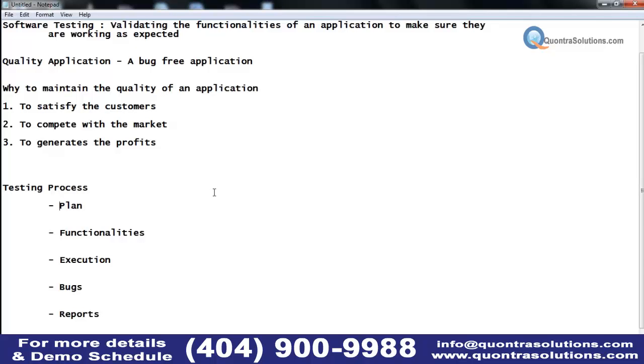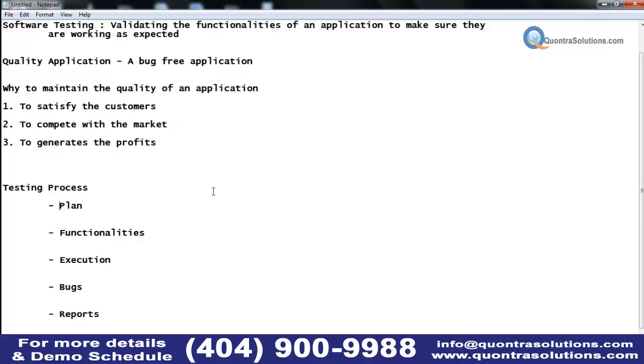These functionalities are identified based on the requirements specified in the requirement documents. Because in real time, the entire application cannot be tested by a single team or by a single tester, right?